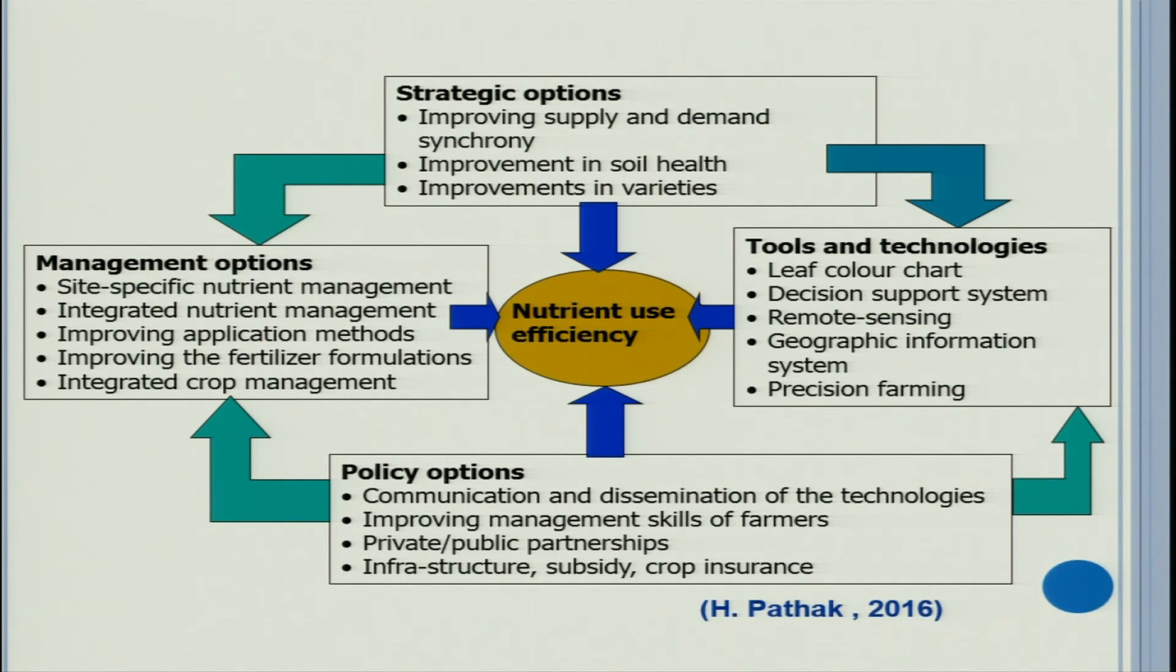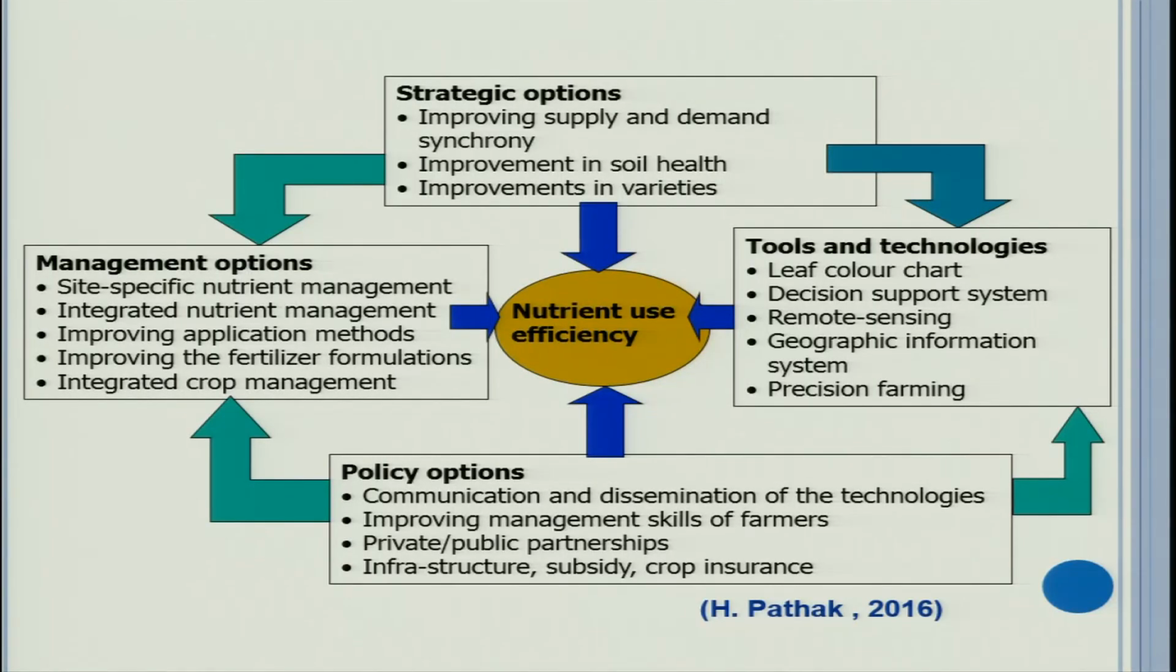Integrated nutrient management, which I just discussed, is the key to increasing nutrient use efficiency. Improving certain fertilizer application methods: we discussed in detail in some of the lectures the efficient methods for fertilizer application. Integrated crop management is a new concept which is coming up. In ICM we use all the best management practices. Then certain tools and technologies are also available that must reach the farmer. Extension agencies should come into the picture, like the leaf color chart, which is a very cheap strategy to improve nitrogen use efficiency. Other things like decision support systems, remote sensing, GIS, precision farming, etc. can benefit nutrient use efficiency.